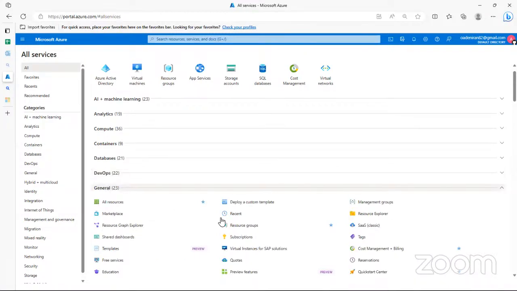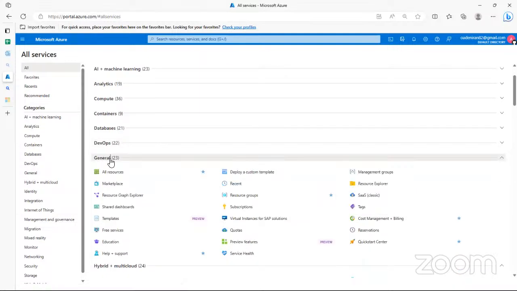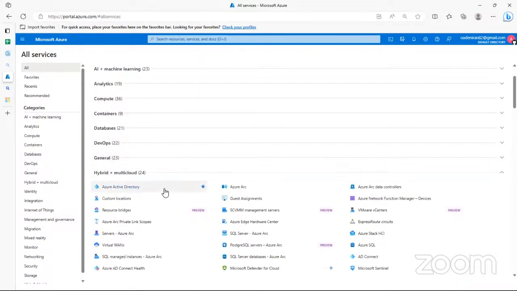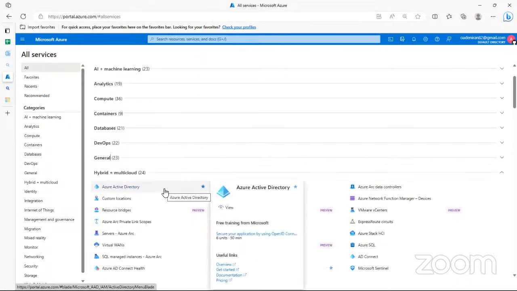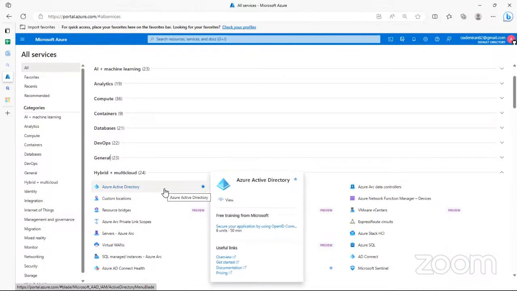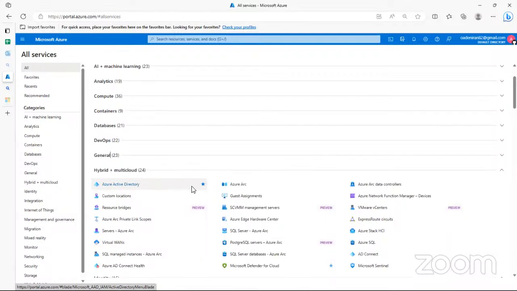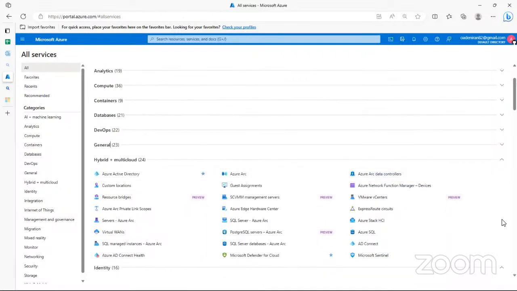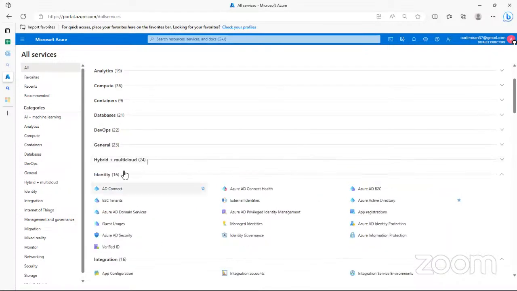So we also have general things, and these are also, like I just said, hybrid. Let's say you are working in a company where they used to have on-premises infrastructure, but they want to migrate to a cloud-enabled or hybrid development. This enables them to do that, and these are where you find most of the tools that you need. And the other place that we have is identity.